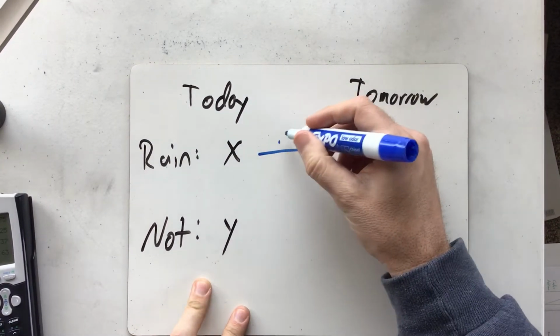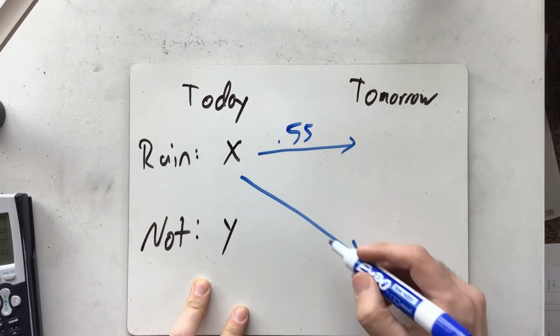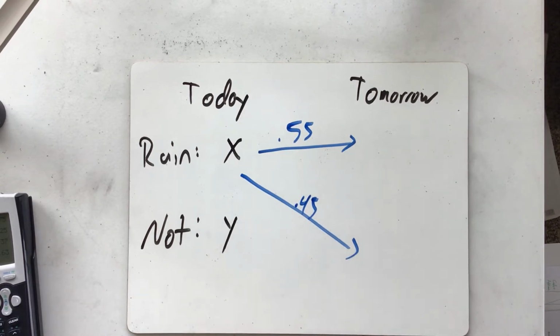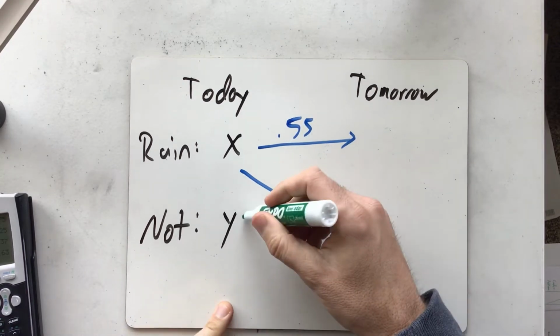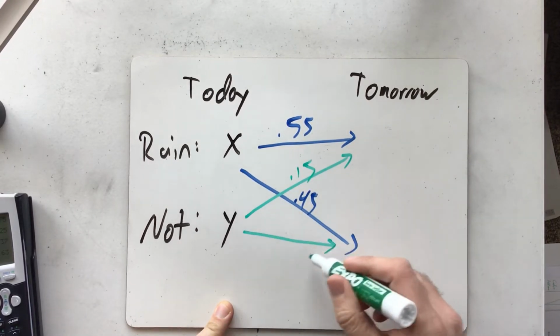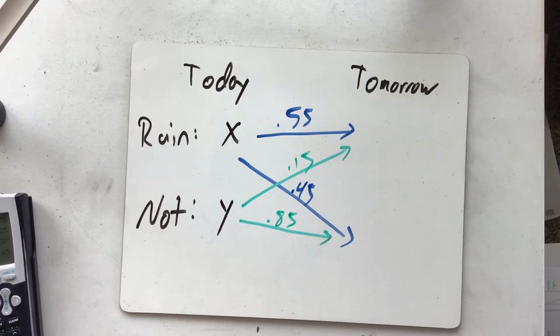And so we know that we had a 55% chance of going here, and then a 45% chance of going here. Versus if we were in this state, we know we had a 15% chance of going here, and then an 85% chance of going here. So what you'll see is really quickly we can see what our answers are.